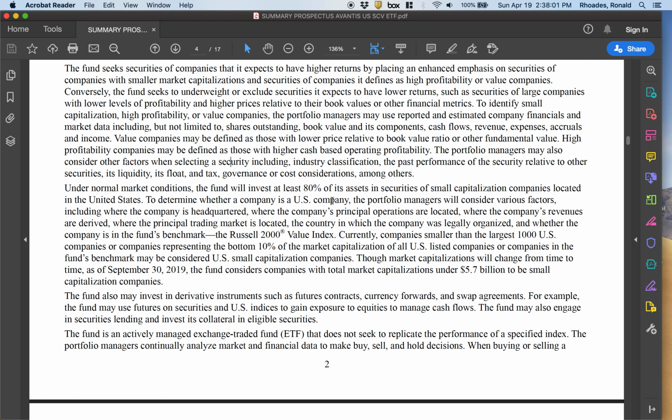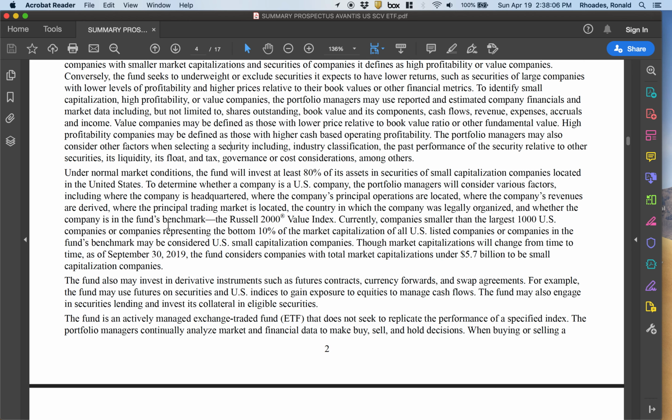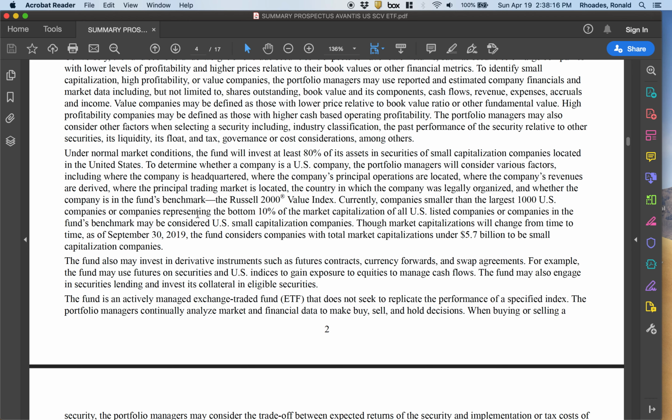They invest at least 80% in small cap companies, and that's just the threshold that most funds use. And the benchmark is the Russell 2000 Value Index, which I don't think is a very good benchmark. I'd like to see them benchmark against one of the other small cap value indexes out there.